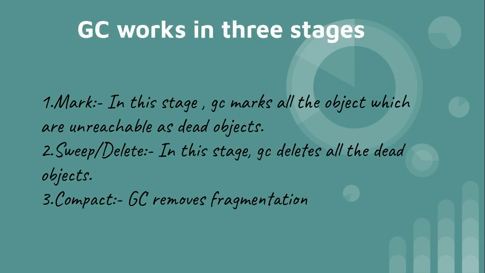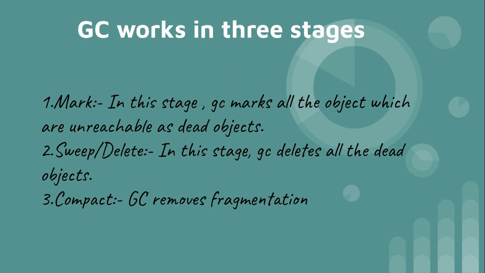Now let us start understanding the 3 stages of garbage collection. Garbage collection works in 3 stages: mark, sweep, and compact. As the name suggests, they are pretty self-explanatory. In the mark stage, the garbage collector looks at each and every object present in the memory, and marks every object that is now unreachable as a dead object.